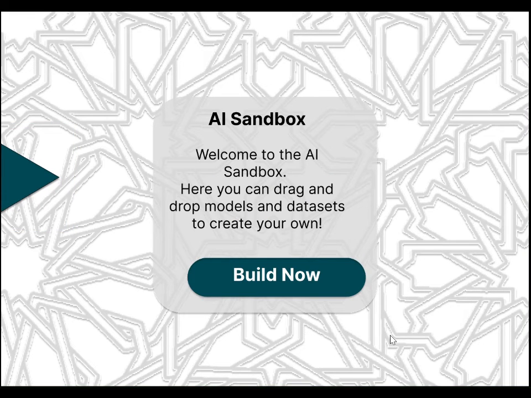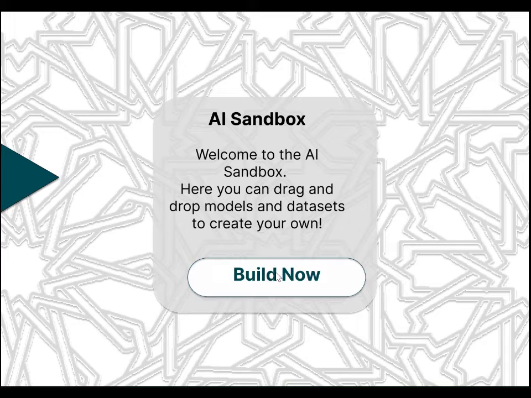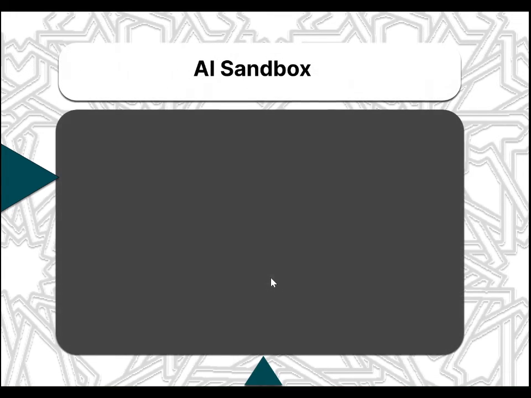This is the standard desktop version of the application. Upon opening the AI sandbox, I see a welcome message. Welcome to the AI sandbox. Here you can drag and drop models and datasets to create your own. Below the message is a build now button, which I click to proceed. I am then taken to a workplace featuring a large black area. This is where I can drag and drop the models.